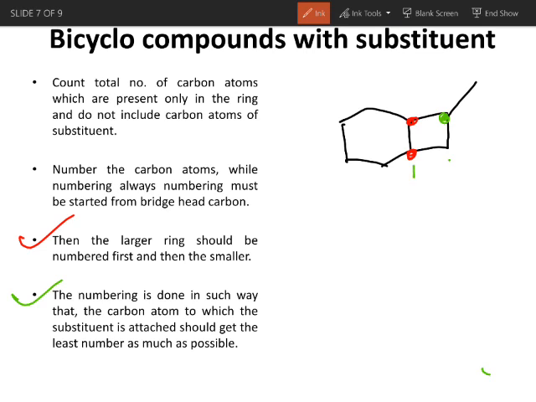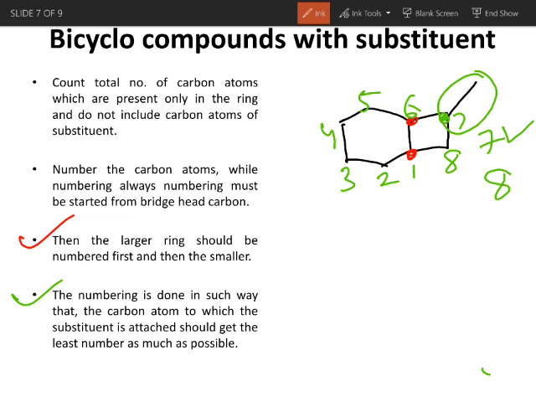You have to follow the larger ring, 2, 3, 4, 5, 6, 7 and 8. Now the substituent is present at carbon number 7. If you give numbering from the upper bridgehead carbon, the substituent was present at carbon number 8. And we know that 7 is the lowest number, hence the numbering from the lower bridgehead carbon is correct.